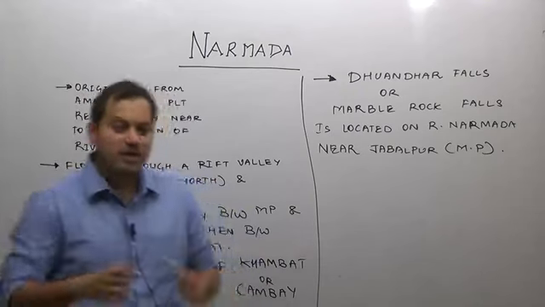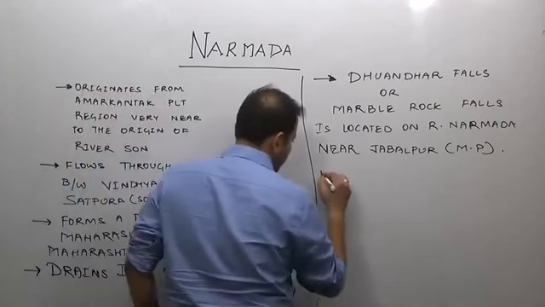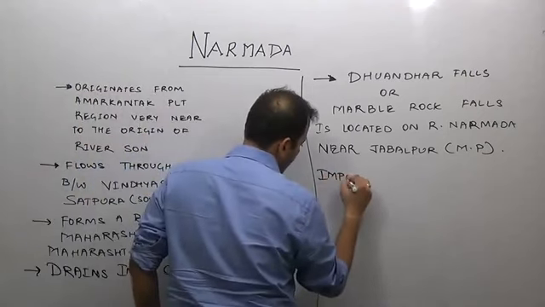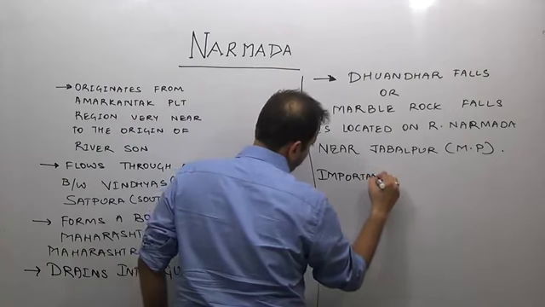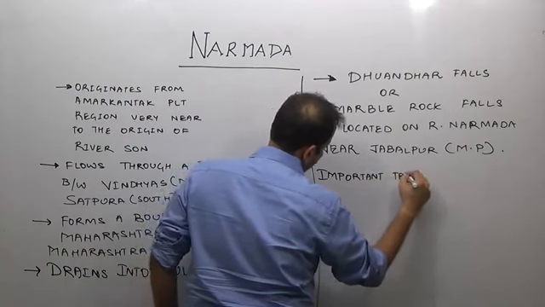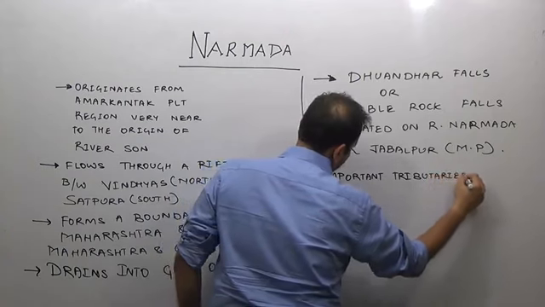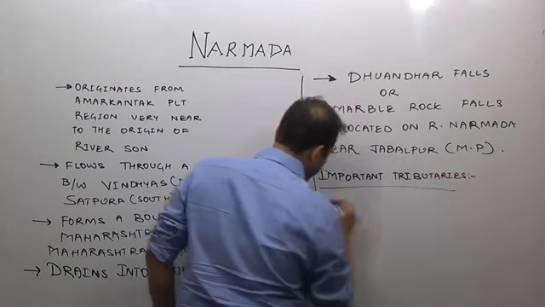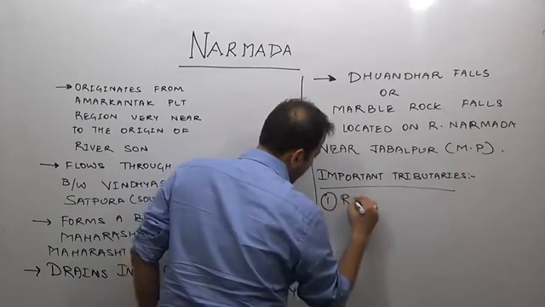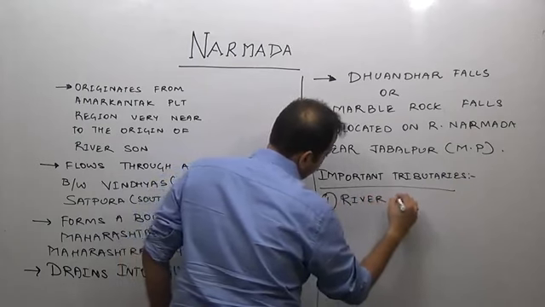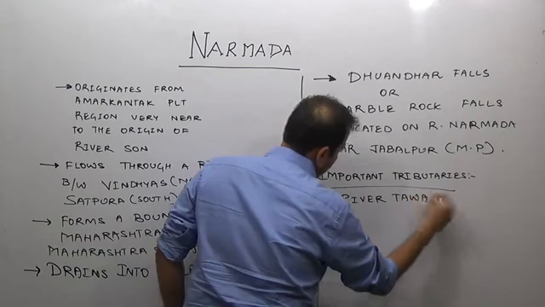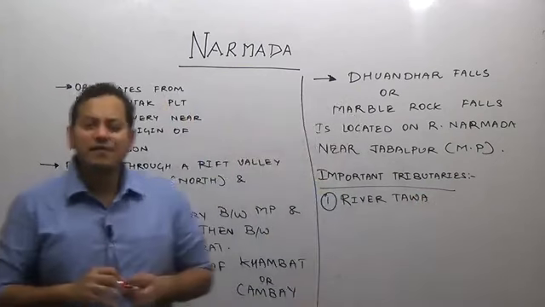One important tributary is river Tawa. It is a left bank tributary.